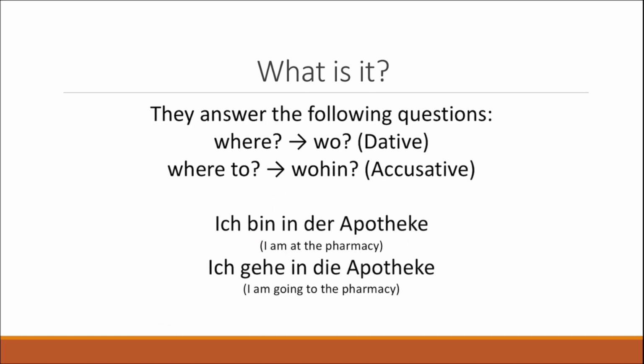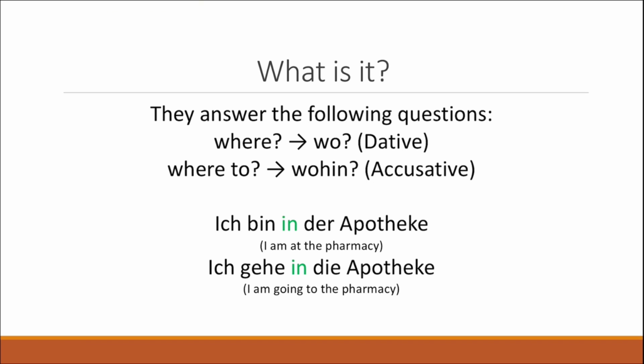Here you can see two examples so that you understand when we use the dative and when we use the accusative. In the first sentence, we have Ich bin in der Apotheke, which means I am at the pharmacy. In this case, we have the preposition in, as in the second sentence too. If we observe the first sentence, we can see that it answers the first question. Where am I at this moment? I am at the pharmacy, so I am in a specific place. And because of that, we're going to use the dative.